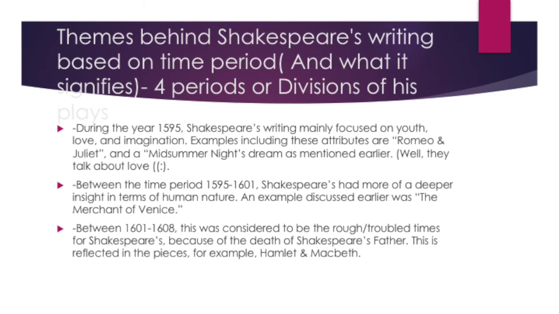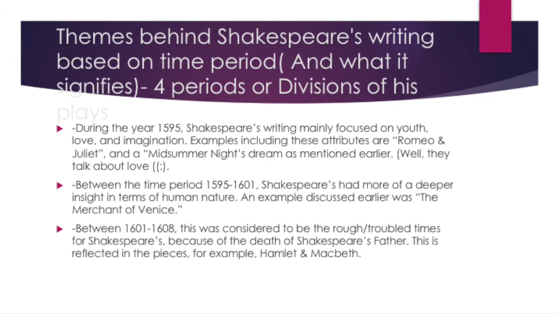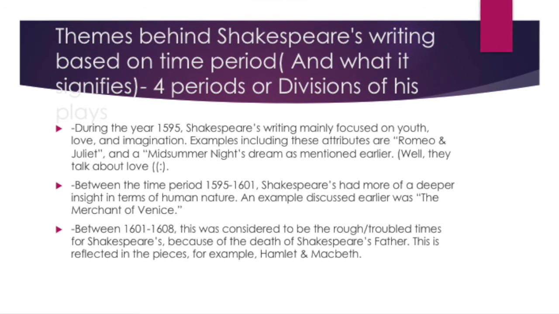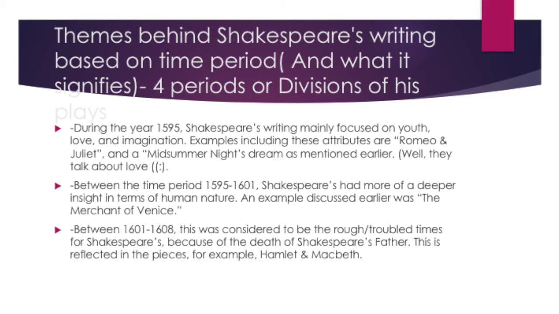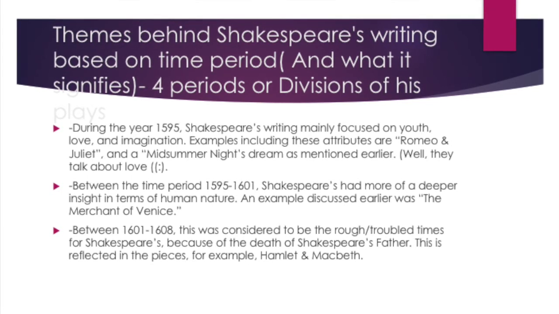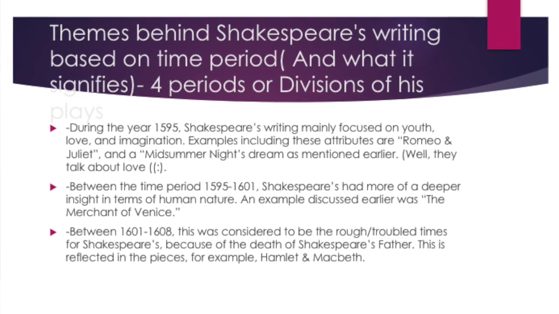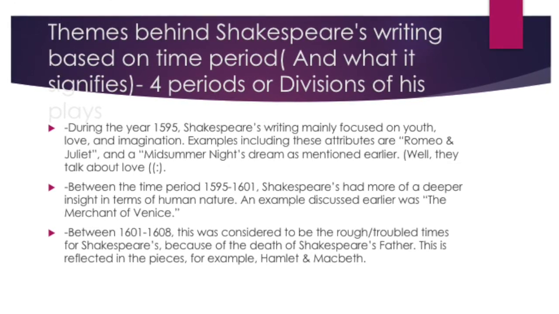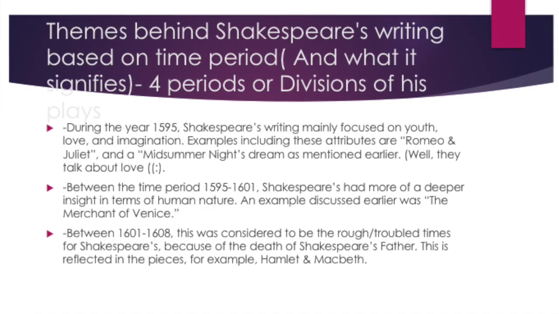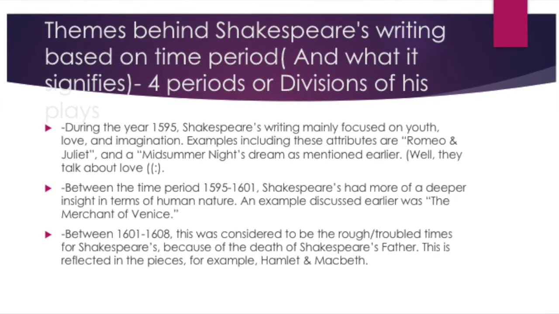Themes behind Shakespeare's writing based on the time period of his early works versus his later works, and what it signifies, are: during the year 1595, Shakespeare's writing mainly focused on youth, love, and imagination. Examples including these attributes are Romeo and Juliet and A Midsummer Night's Dream, as mentioned earlier.